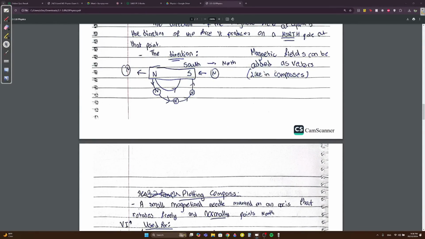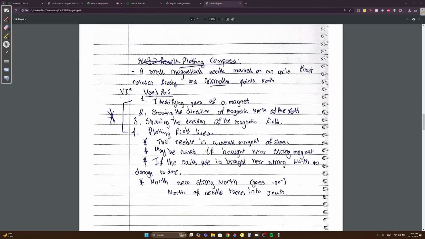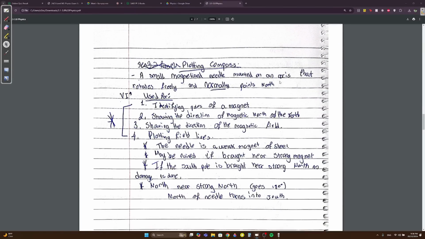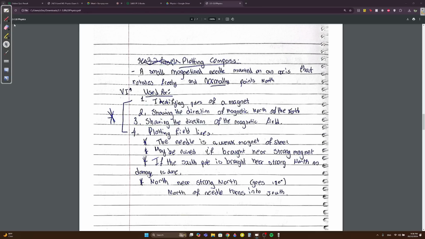Magnetic fields can be added as vectors, like in a compass. Plotting compass: it's a small magnetized needle mounted on an axis that rotates freely. It normally points north. You guys know what a compass is. You have this fine needle. It points north. Sorry, it's always pointing north.